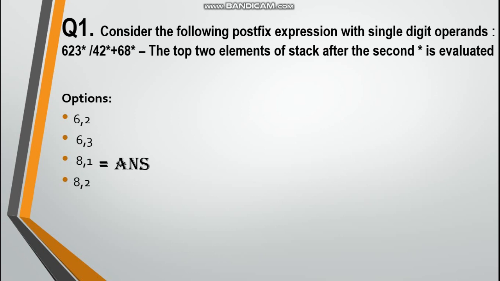Now when you find divide operator, apply divide, 6 by 6, 1, then push 1 in the stack, then push 4, then push 2. Now top two elements are 2 and 4. When you will find star, that is multiply, then multiply top two elements, 4 2s are 8, then push back 8 to the stack. Now what are the elements? 8, 1 are the topmost element after second star is evaluated.